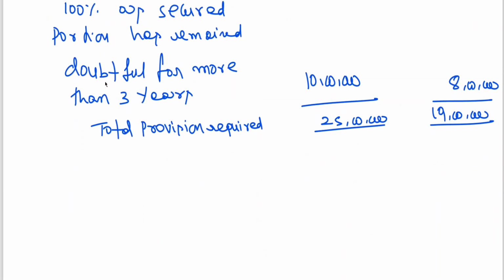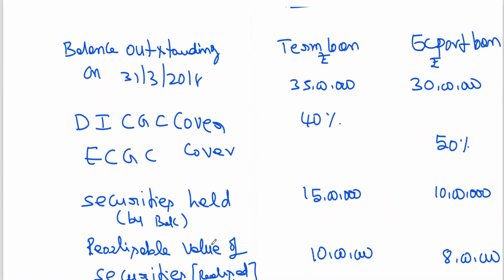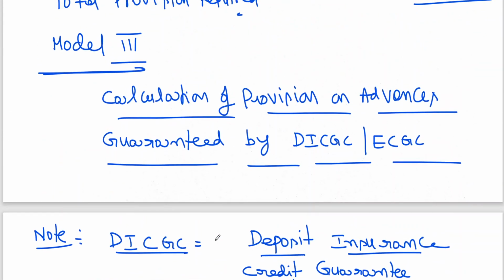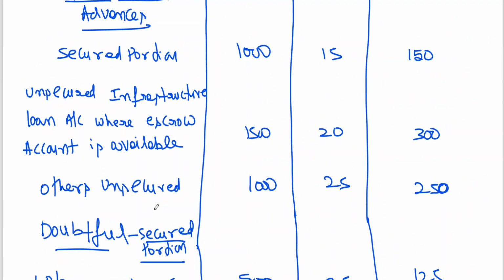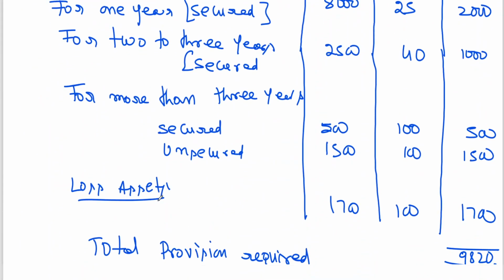This is one problem which I have taken up. In the next class, we will work out a few more problems. Till then, goodbye, thank you, God bless you all. Now, this is very important. I have given you the complete detailed picture. So far, we have worked out 3 problems in this chapter. I think you can easily do this. The heading I have written is calculation of provision on advances guaranteed by DICGC and ECGC, and the previous model was calculation of provision on advances without any guarantee by DICGC and ECGC. I think today we have worked out 3 problems, no? I hope you all are following, my dear friends. Okay, right. Thank you.